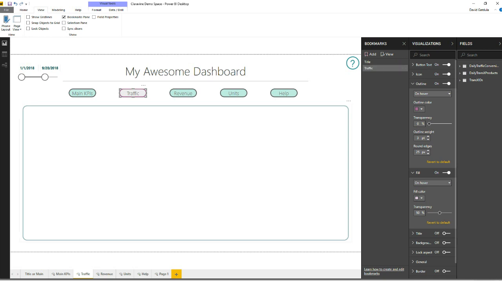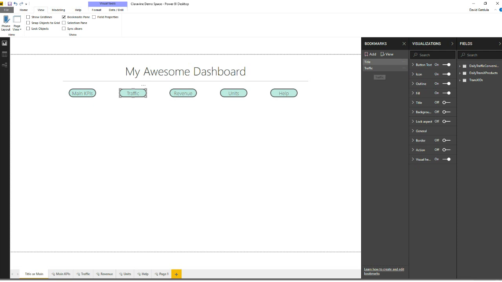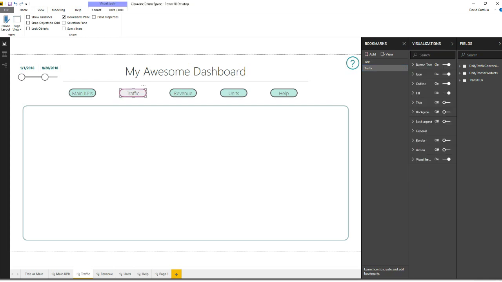A good point here is to keep your tab titles the same as your bookmarks so you know where they're going. The main point of this is to understand that they're on the traffic page. If they're on the title page, there's nothing selected. If they click on traffic, we want them to go to the traffic page, and this will be selected. You can highlight it or format it however you want to. This is just an example.